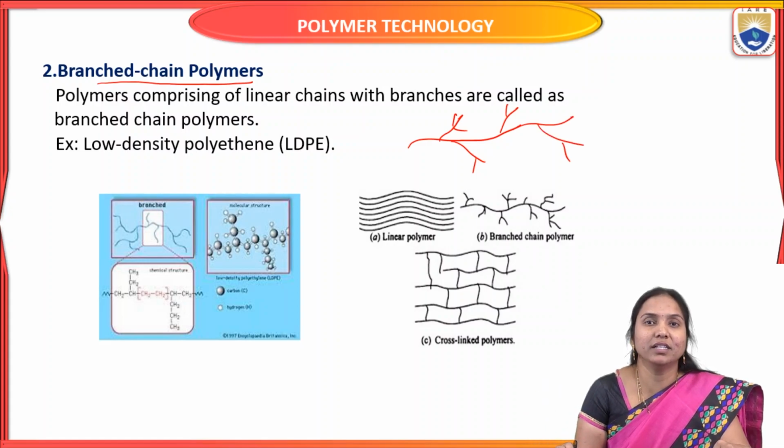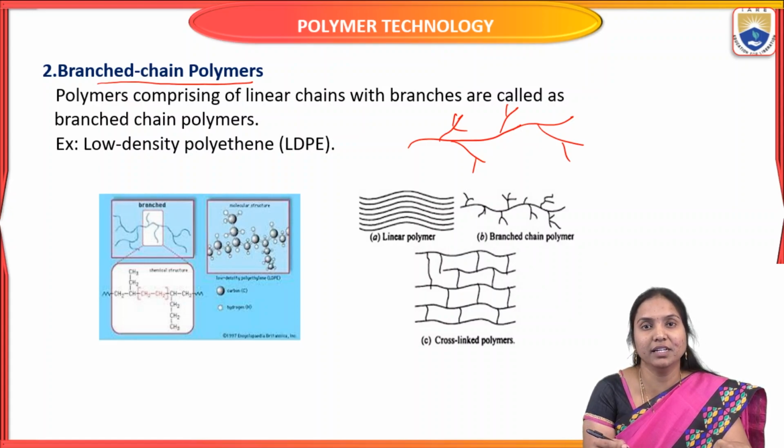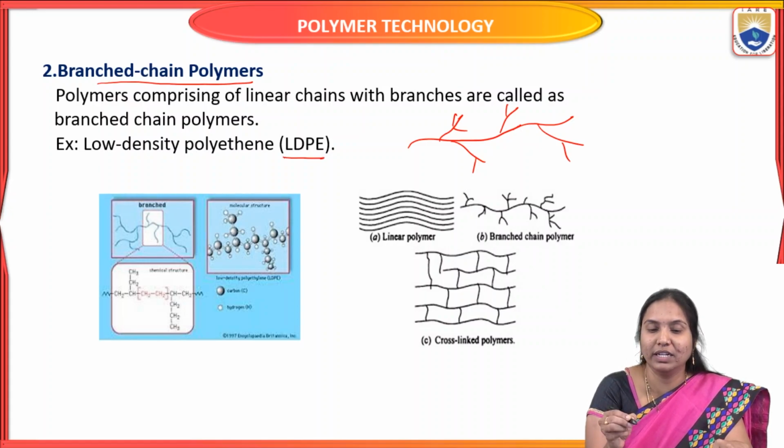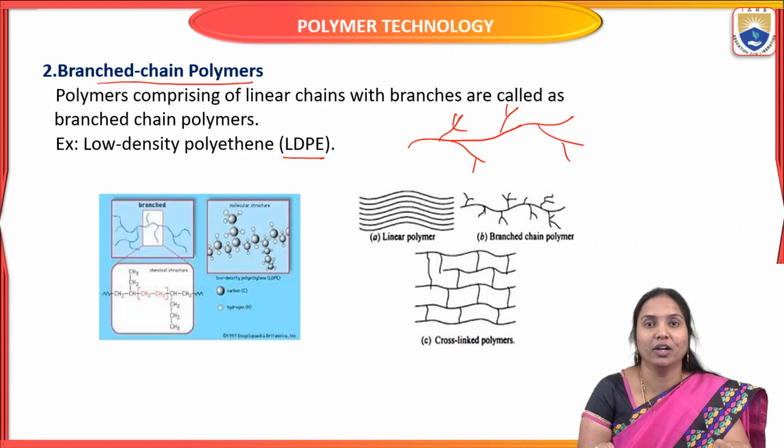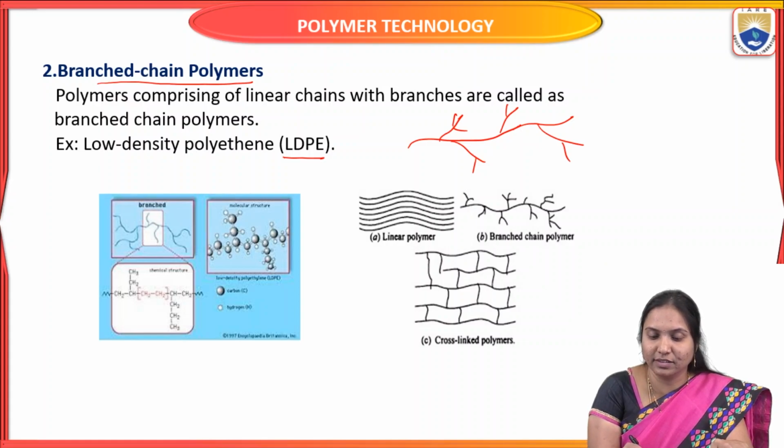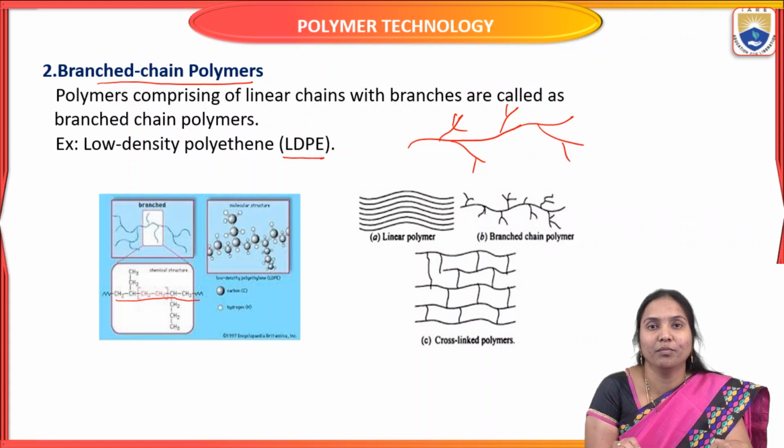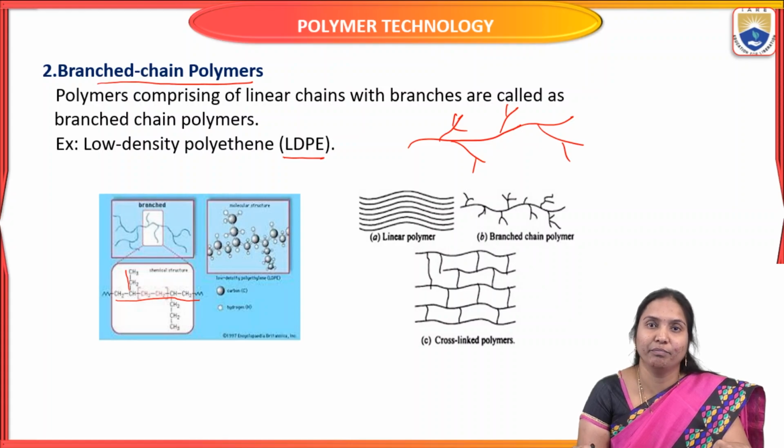These are called branched chain polymers. Polymers comprising linear chains with branches are called branched chain polymers. An example is low density polyethylene. Here is a linear chain of ethylene monomer, and it is branched with ethylene monomers only. This type of polymer is called a branched chain polymer.